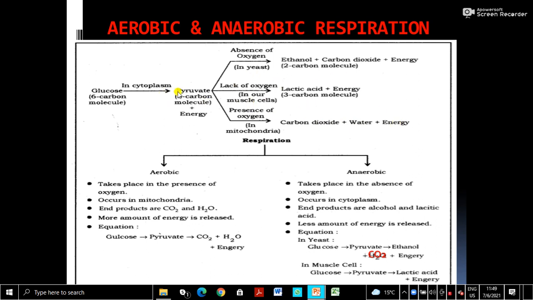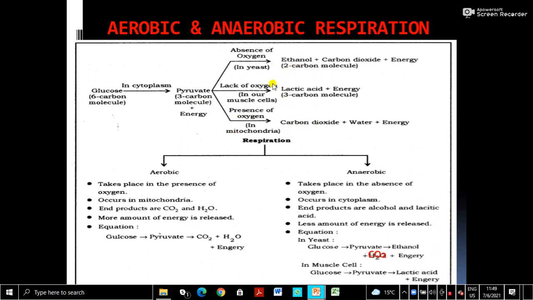But when anaerobic respiration in yeast is asked, you have to write only this. Anaerobic respiration in muscle cells, you have to write only this reaction. And in aerobic respiration, then you have to write this full step. But when the summary of respiration is asked, you have to write the whole thing. This is in your NCERT book also.